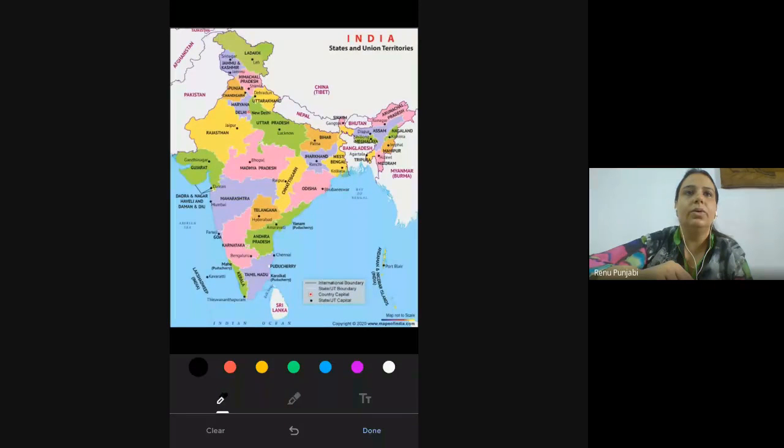If you are in Rajasthan and you want to go to Himachal Pradesh, how many states do you have to cross? Ma'am, I have to cross Haryana only. Haryana only? No, Delhi is coming. Yes, Delhi is also.